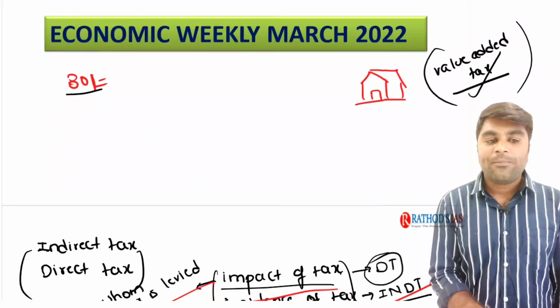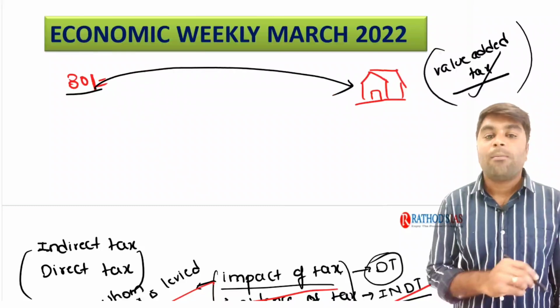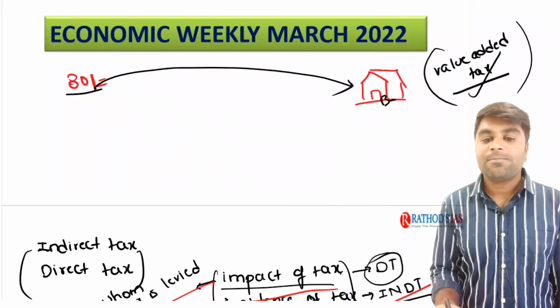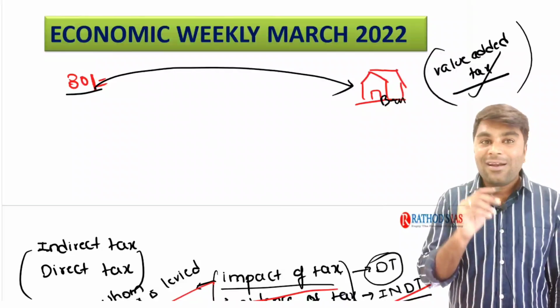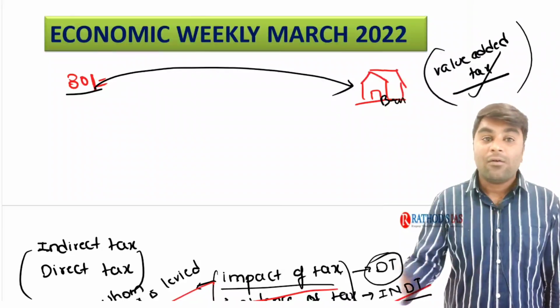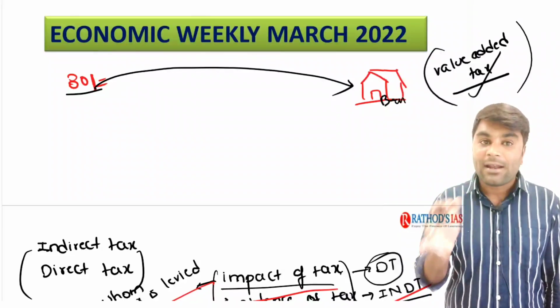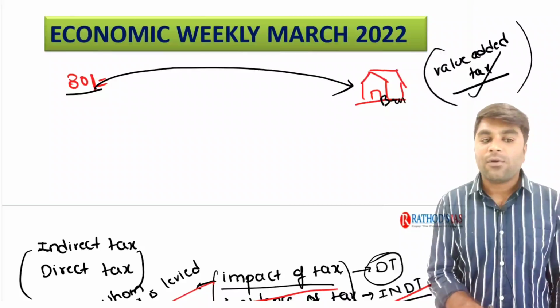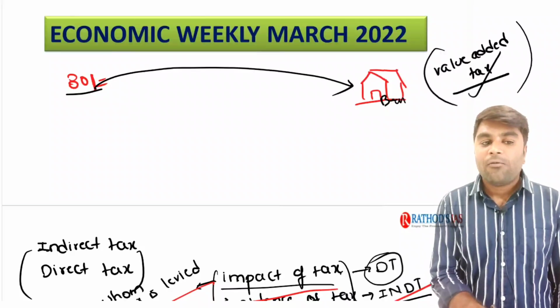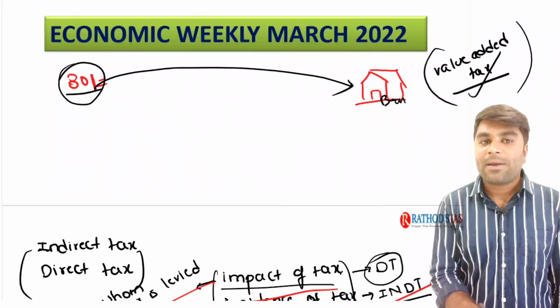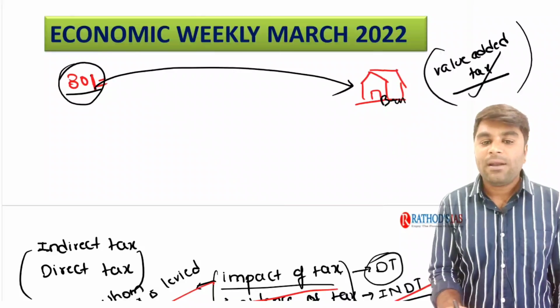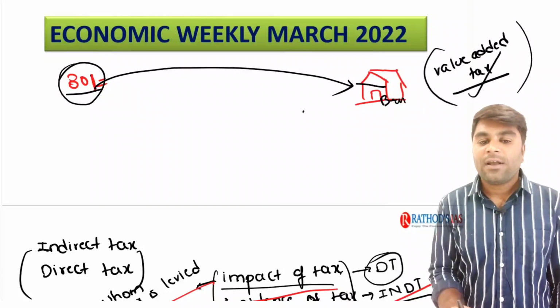Now if this bread comes to the bakery, I already said that in Asia we have different kinds of indirect taxes. For purchasing this 80 rupees bread at the bakery, he is the consumer.